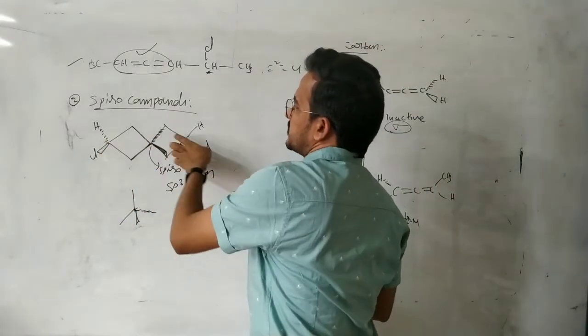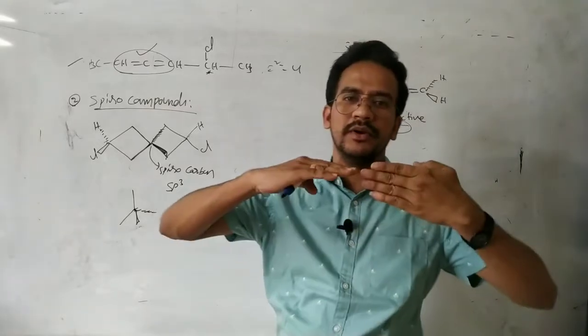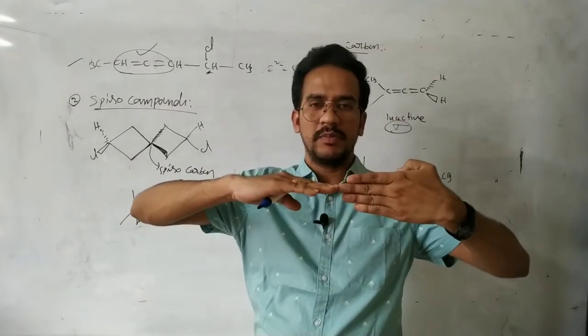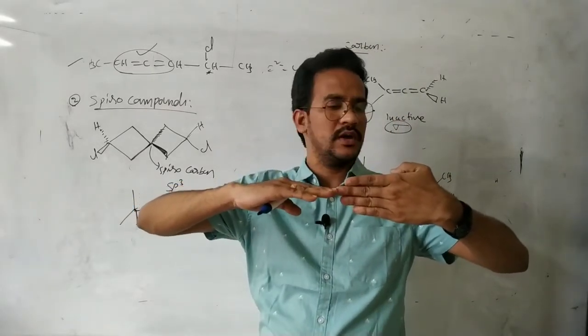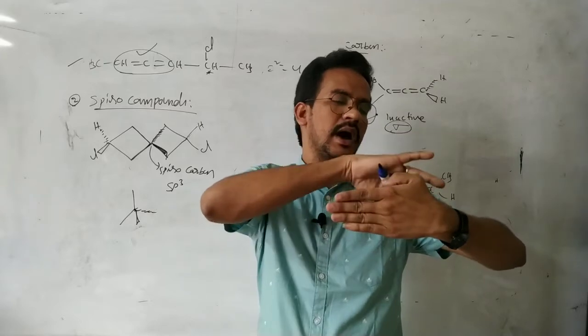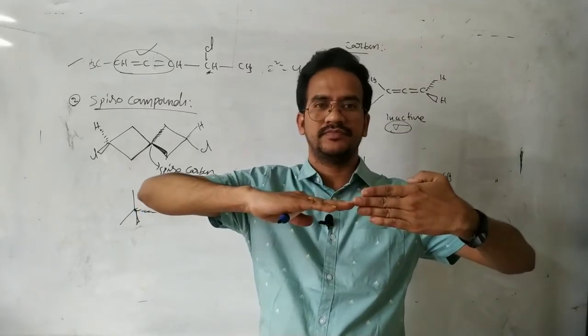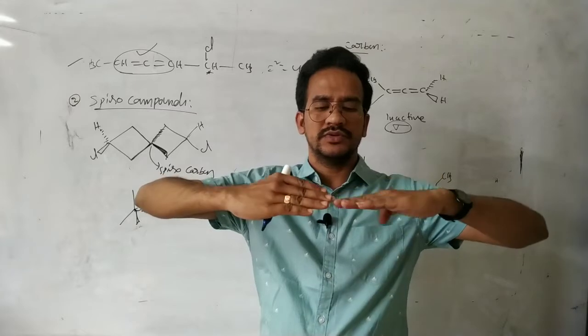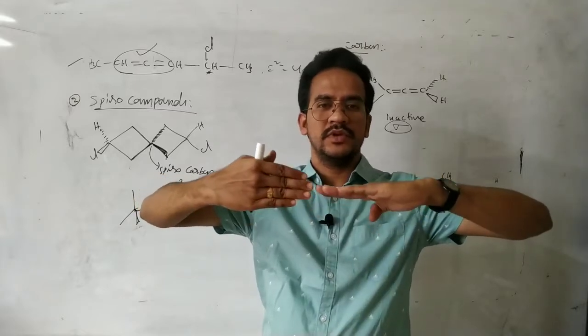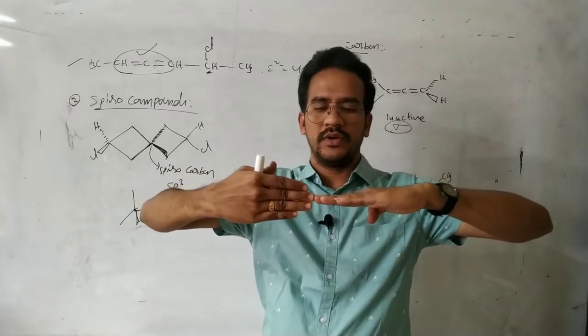Here there is no plane of symmetry because these two are perpendicular. These two are the perpendicular rings. On this one, chlorine above the plane, hydrogen below the plane. Okay, that's it. This one, just take like this. Yeah, these two rings are perpendicular.